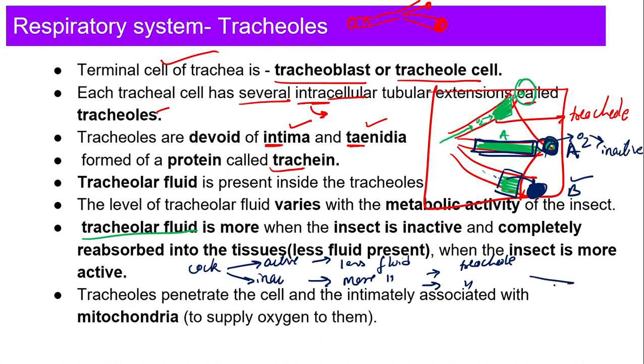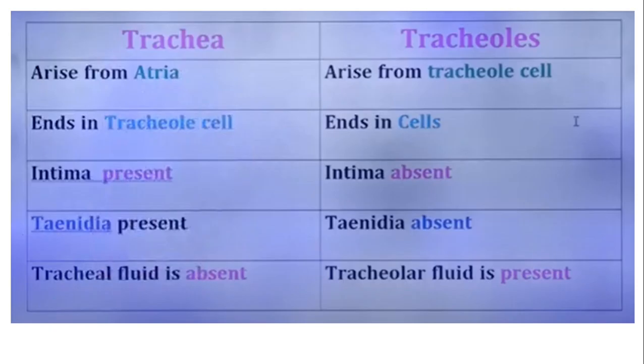Now I have told you that these tracheoles are going to be in contact with the tissue or the cell. Contact with what part of the cell? These are going to be in contact with the mitochondria, so that oxygen is directly absorbed and used for making energy. Mitochondria is also called the powerhouse of the cell, right?